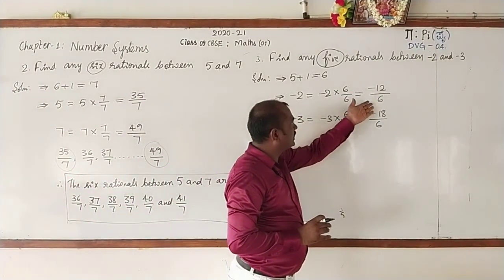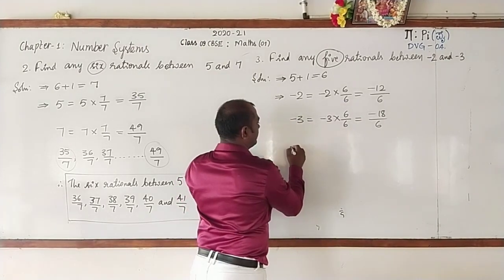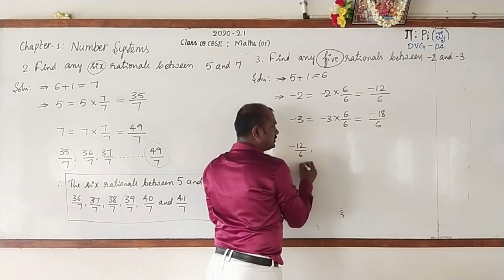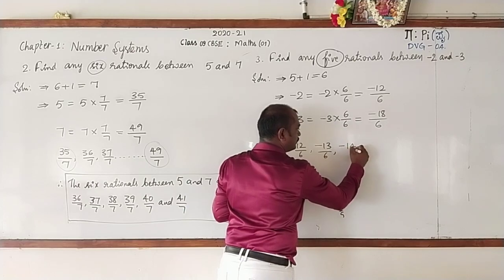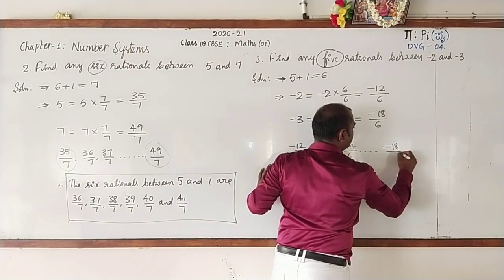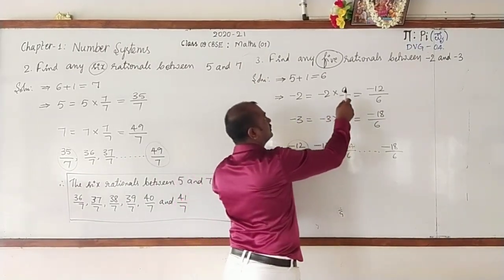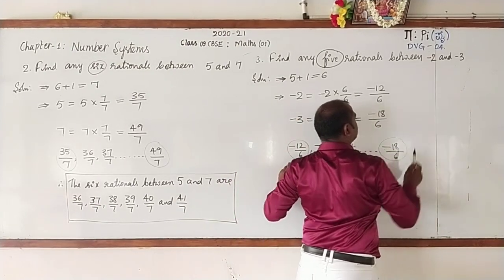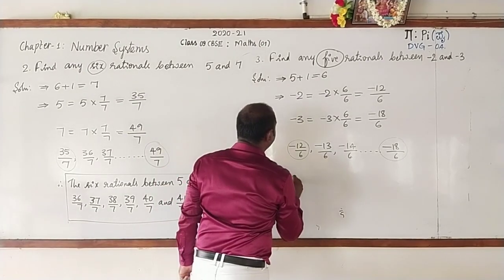Now we have to write the rationals between these two. Here -12 by 6 is there. Next one is -13 by 6, -14 by 6, and so on up to -18 by 6, where -12 by 6 is -2 and -18 by 6 is -3. Between them we want 5. Let us write them.